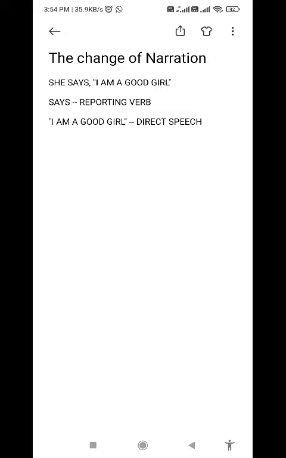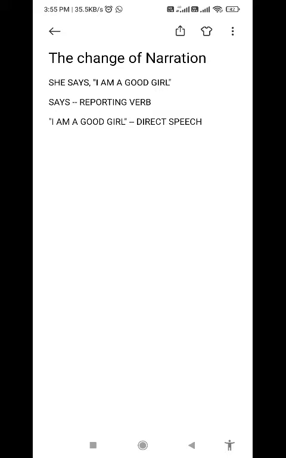Here you can see it is written, she says, "I am a good girl." Now the phrase "I am a good girl" is written within inverted commas, which means the speaker here, that is she, has said it, and these are exactly the words which she used. So that is why it is direct speech.